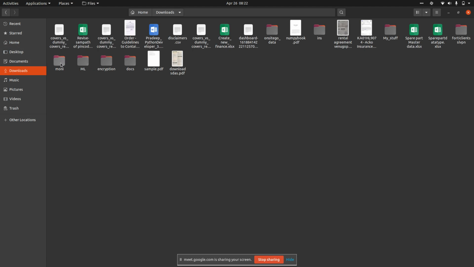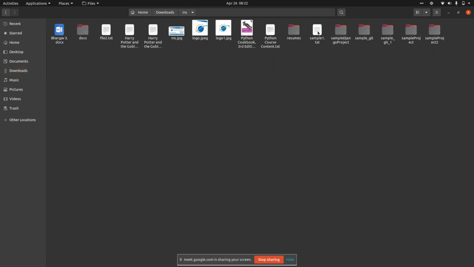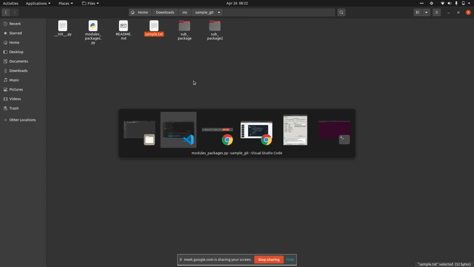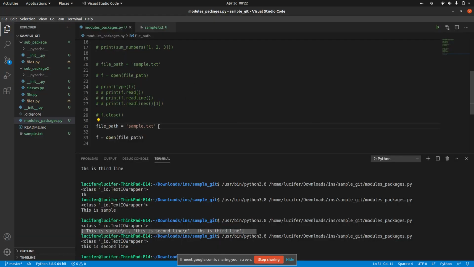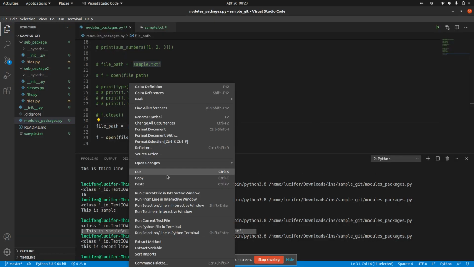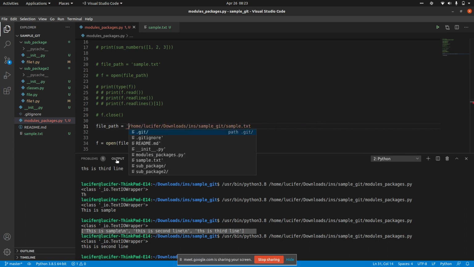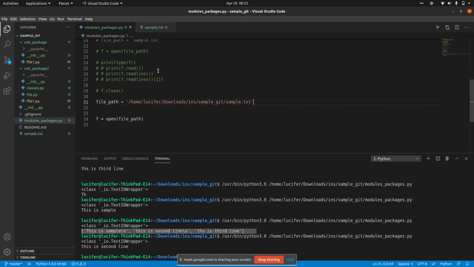That sample.txt is in the samplegate project. I can copy this file path and paste it here. It would be like this. So this is my whole path of the same file.